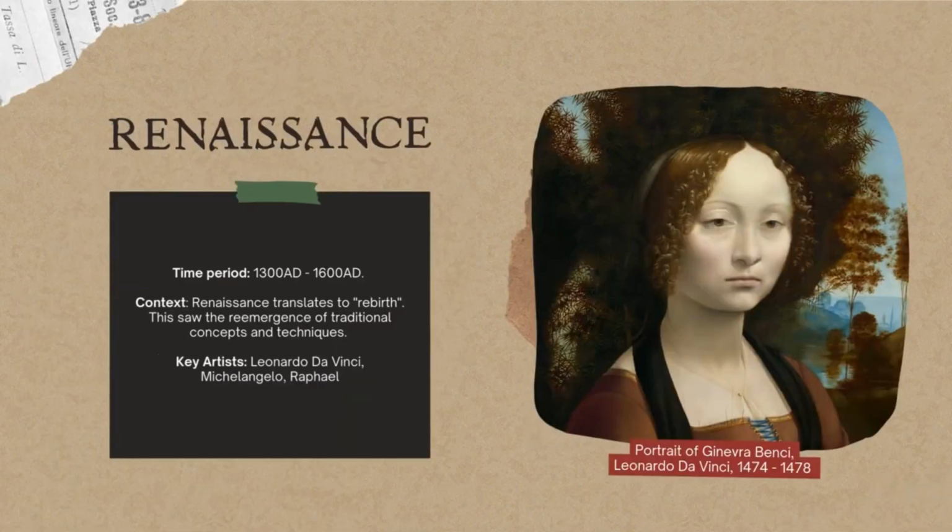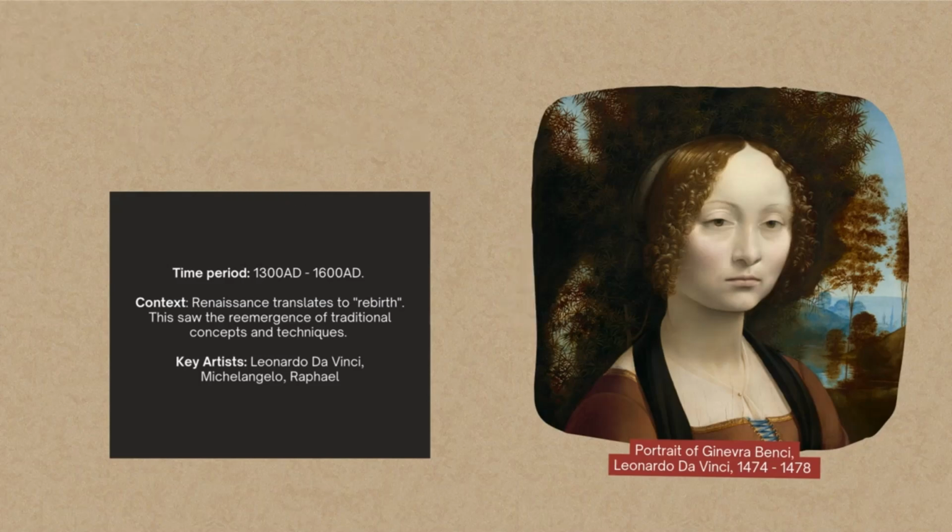Renaissance. Time period: 1300 AD to 1600 AD. Context: Renaissance translates to rebirth. This saw the re-emergence of traditional concepts and techniques. Key artists: Leonardo da Vinci, Michelangelo, Raphael. Portrait of Ginevra Benci, Leonardo da Vinci, 1474 to 1478.